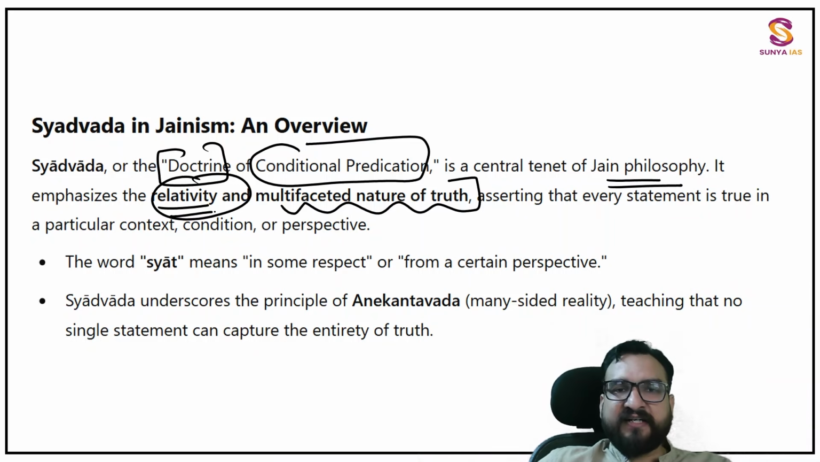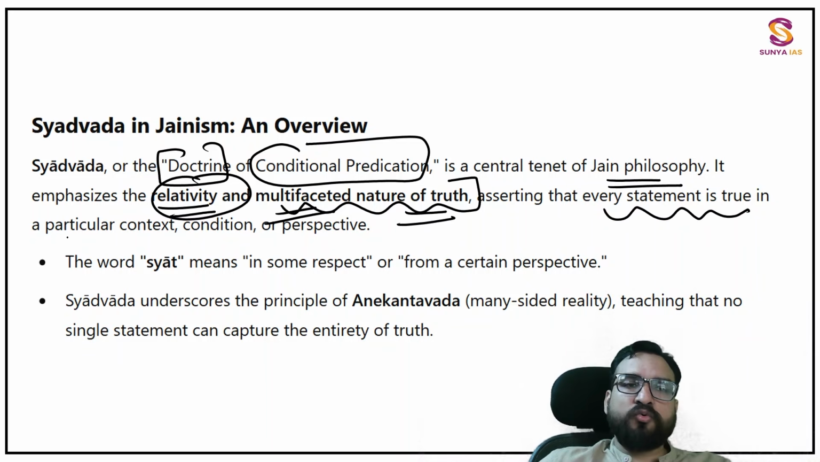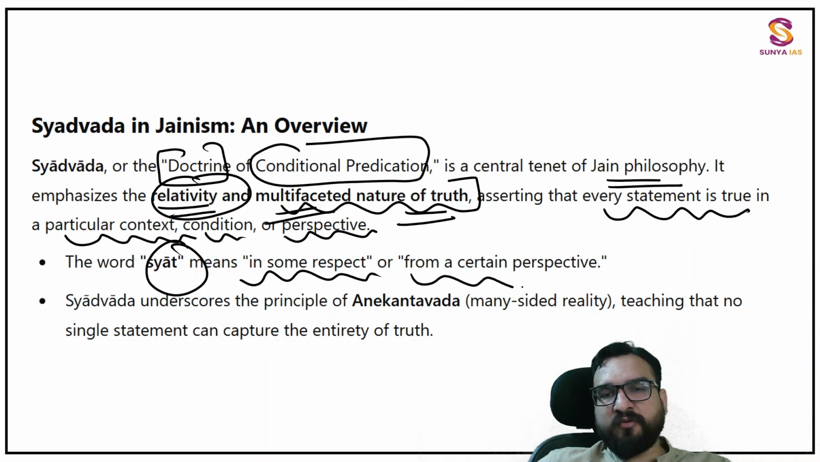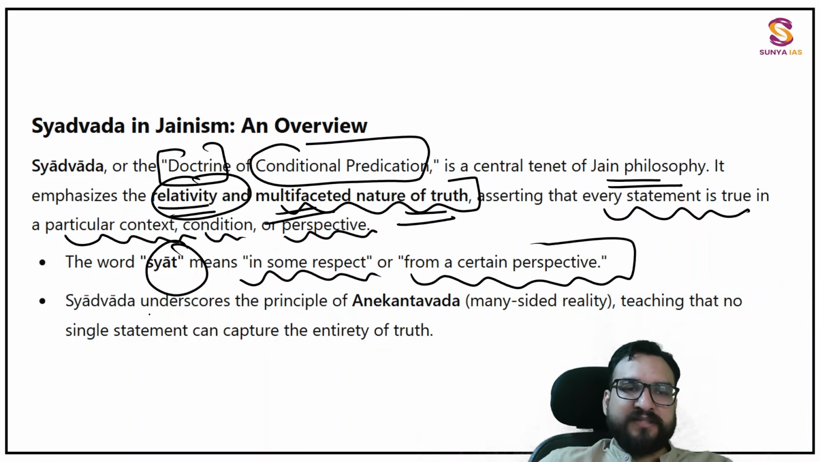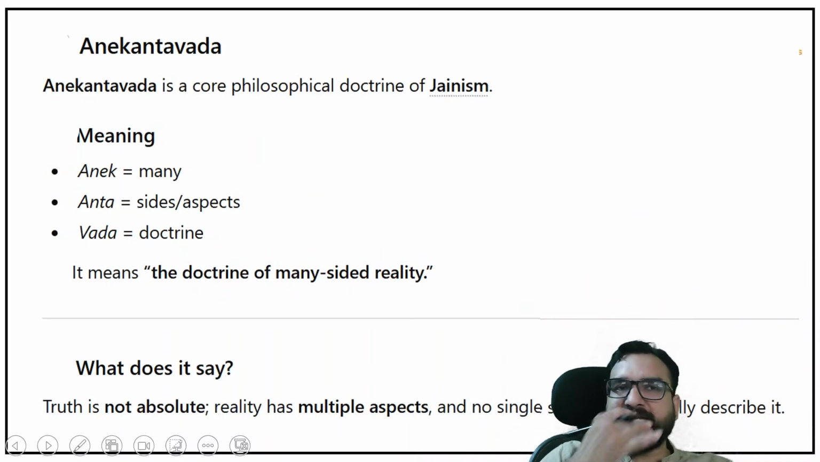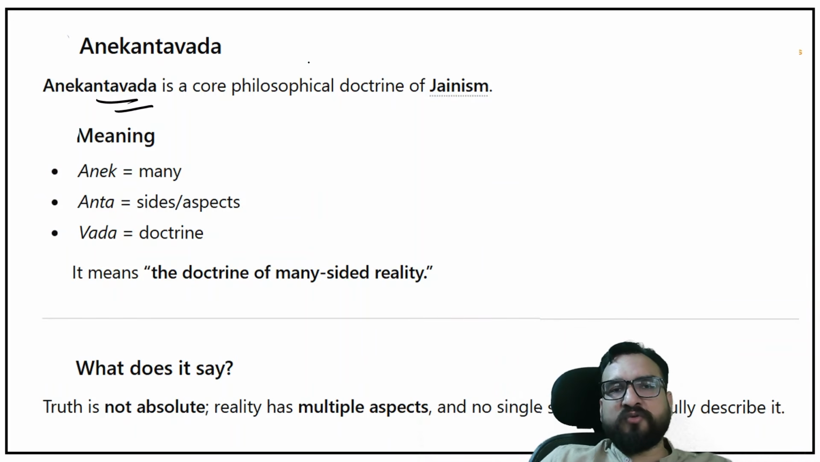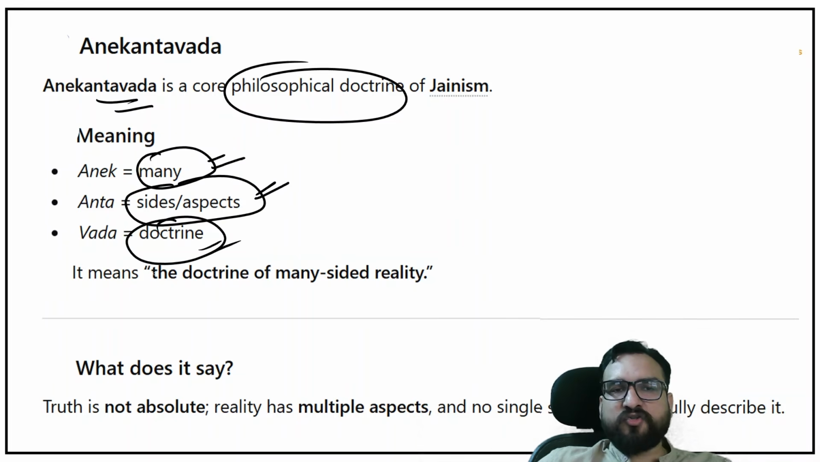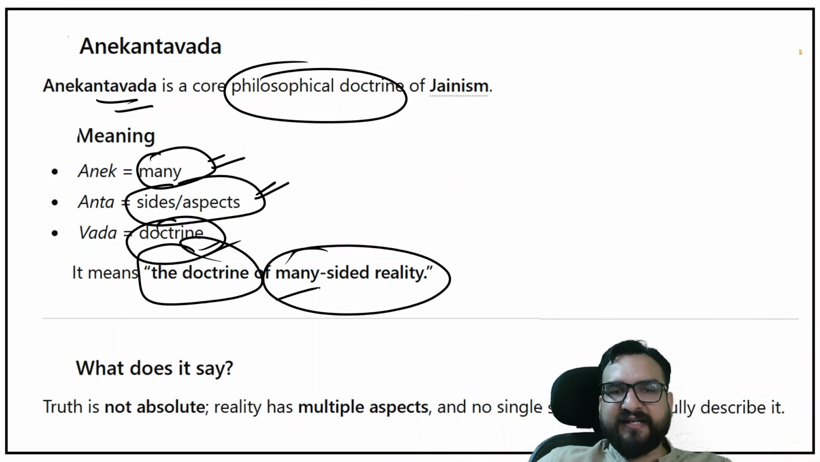It emphasizes relativity and multifaceted nature of truth, asserting that every statement is true in a particular context, condition, or perspective. The word Syat means in some respect, from a certain perspective. Syadvad underscores the principles of Anekantavad. So main principle is Anekantavad only. Anekantavad is a core philosophical doctrine. Anek means many, Anta means sides, and Vad means doctrine. The doctrine of many-sided reality.